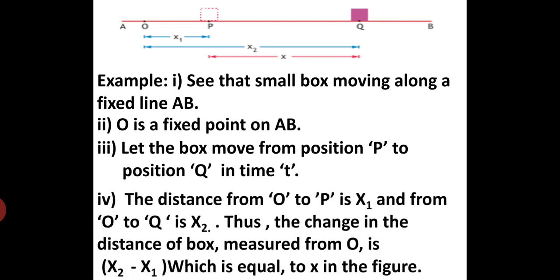Then the distance from O to P is x1 and from O to Q is x2. So the change in the distance of the box measured from O is x2 minus x1, which is equal to the x in the figure. With the pink line you can see that the whole distance will be x.